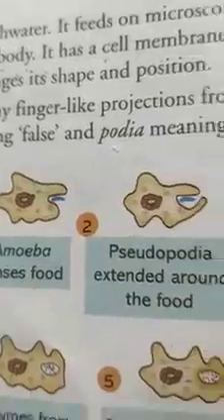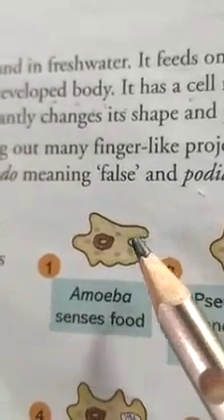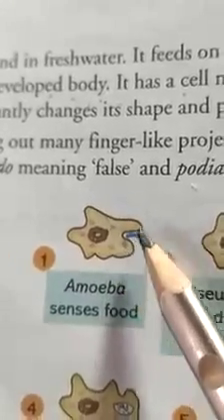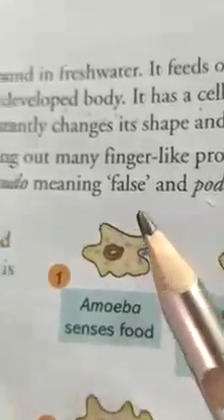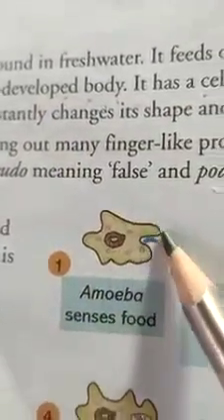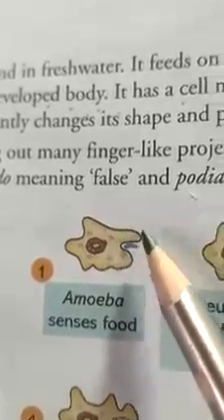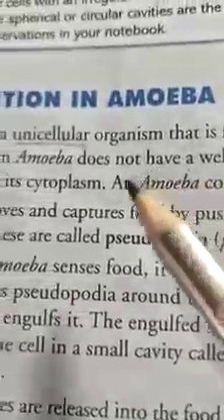Cytoplasm. And you see here that projection-type structure, that is called what? Pseudopodia. With the help of pseudopodia, amoeba captures and engulfs the food.